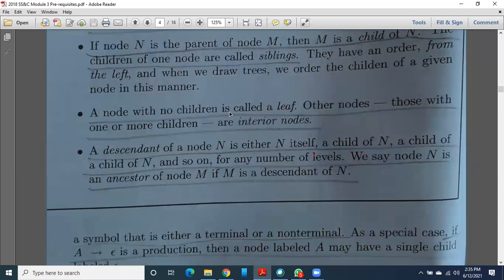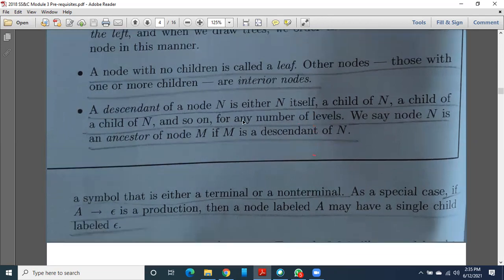A node with no children is called a leaf. It means the terminals are nothing but leaf nodes. Other nodes have children, and such nodes are called interior nodes. So three types of nodes are here: root node, interior node, and leaf node.